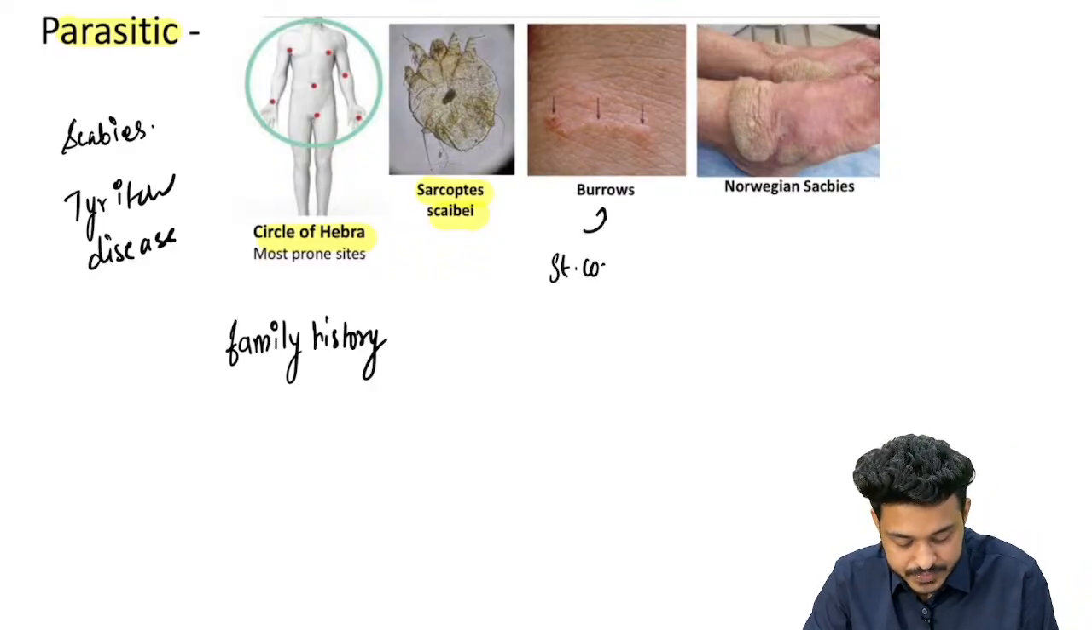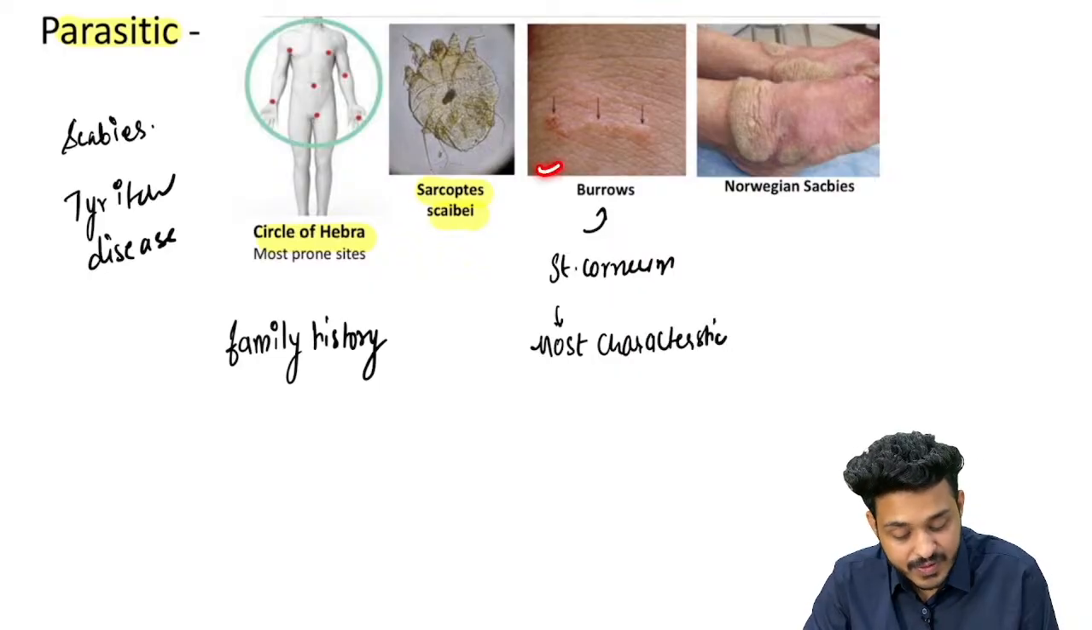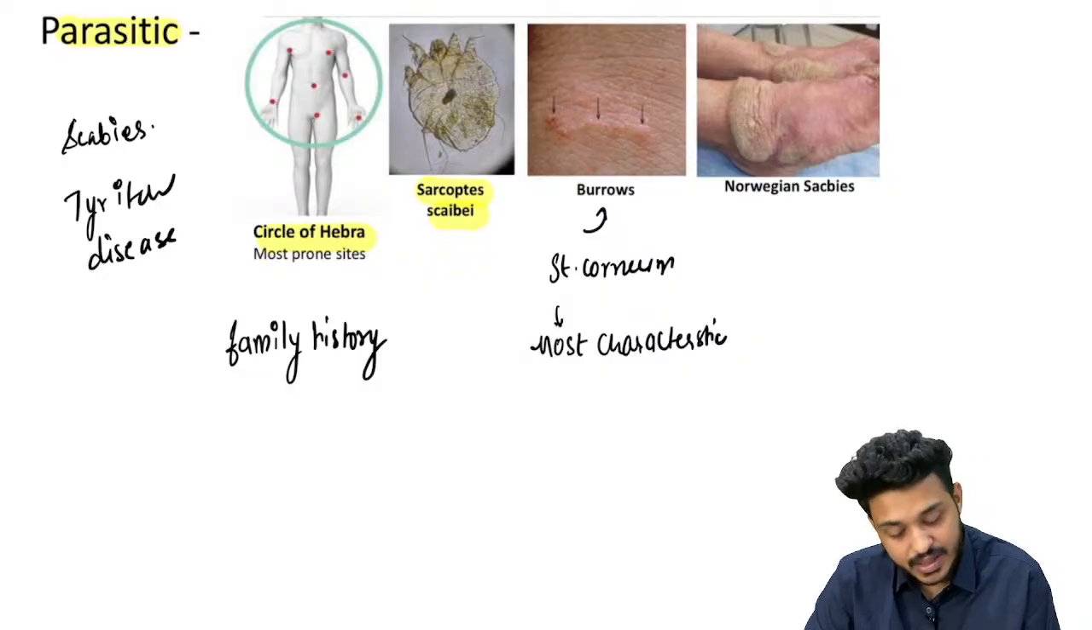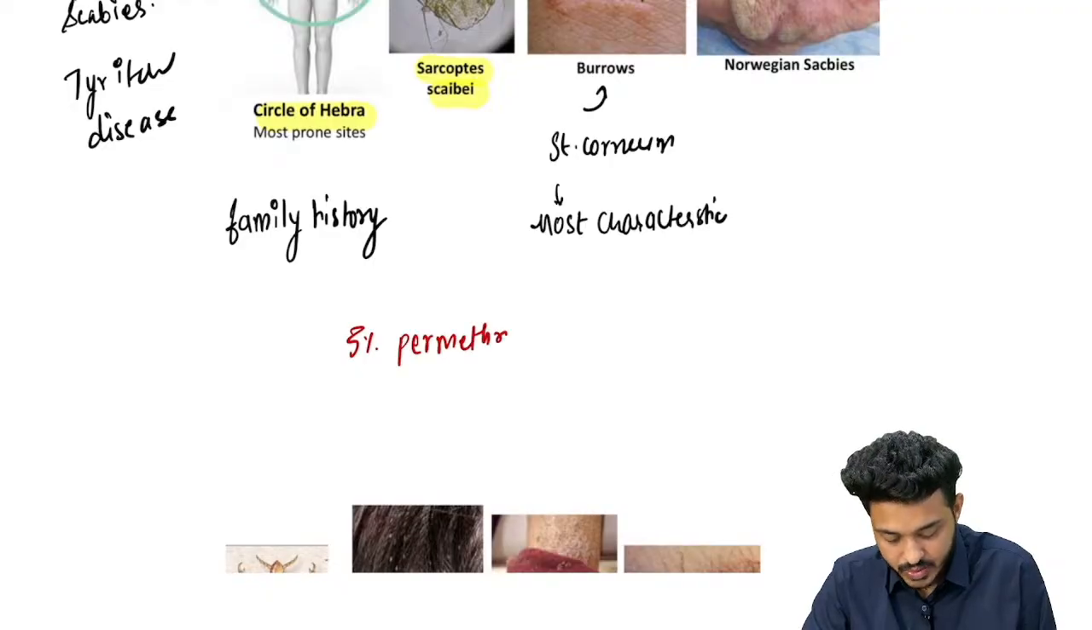You can have what? Burrows. What are these burrows? They are the most characteristic lesion. They are known as burrows, right? So if you will find these burrows, this is going to be suggestive of what? Scabies, right? And for the treatment of scabies, you can use what? 5% permethrin lotion, right?